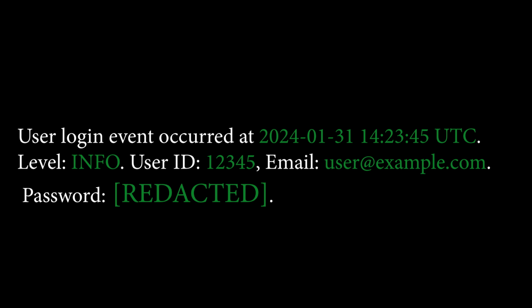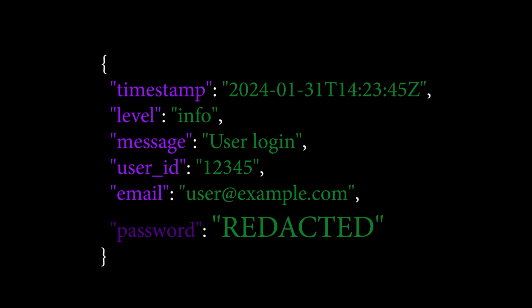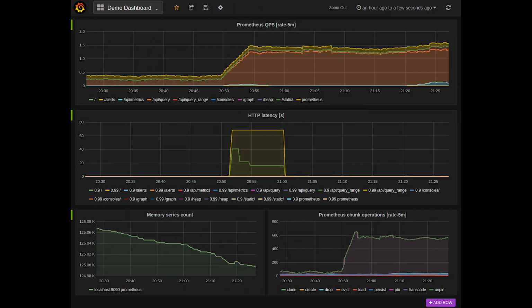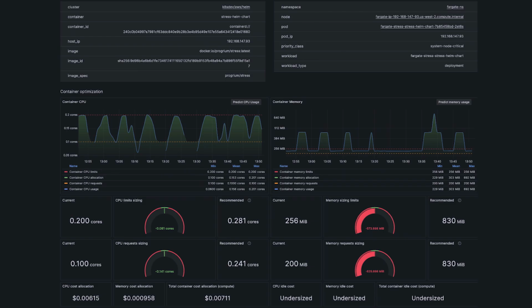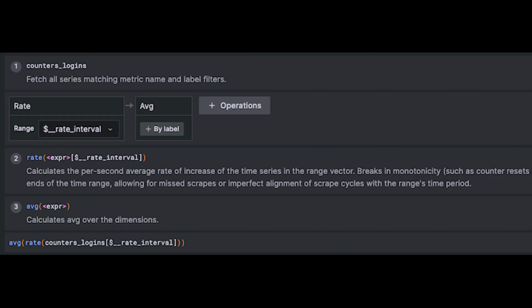And while this log is readable, it would be quite difficult to parse it in an automated way. This is where structured logging comes in. Structured logging uses a consistent, easy-to-parse format such as JSON, making it easier to process logs with automated tools. Tools like Elasticsearch, Splunk, or Grafana can process structured logs, turning them into visual dashboards that make debugging much easier. Now you can easily sort logs by user, event type, or error.